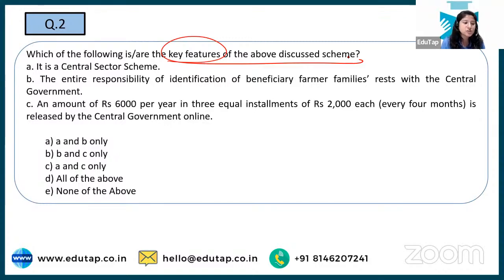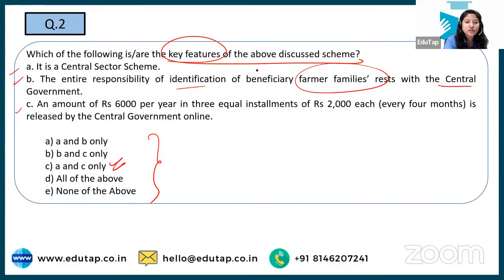Here are the 3 options, and among them you have to choose the correct answer. Is it a central sector scheme? Second, the entire responsibility of identifying farmer families is dependent on the center. And third, 6,000 per year will be given. So we are getting the answer. Jyoti is saying C, Nirmal is saying C. And yes, option C is the correct key feature of this scheme.